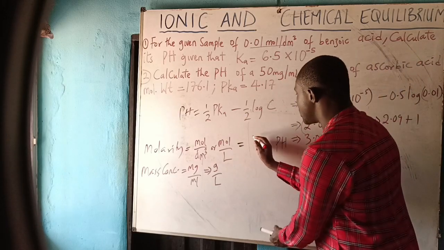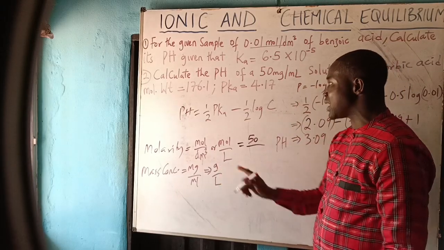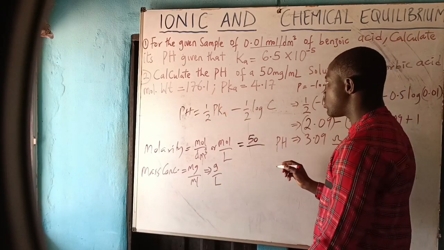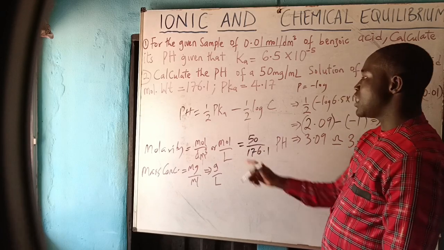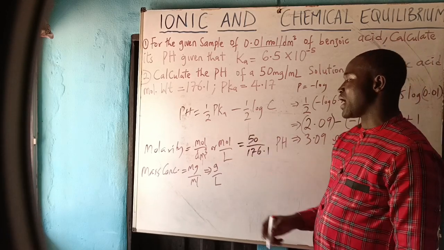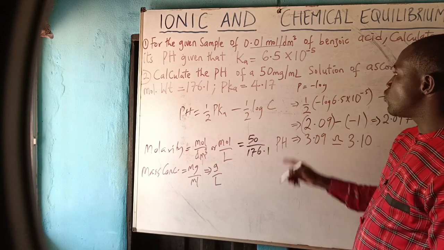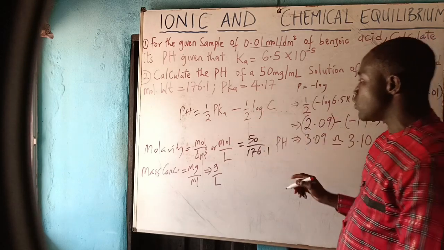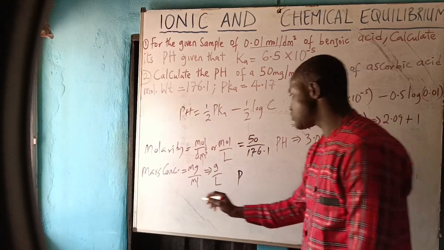The mass concentration is 50 milligram per ml, which is gram per liter. Then molar mass is 176.1. With this, we get the molarity. After getting the molarity, we now look at our pKa. We now go to this formula. Tell them that your pH